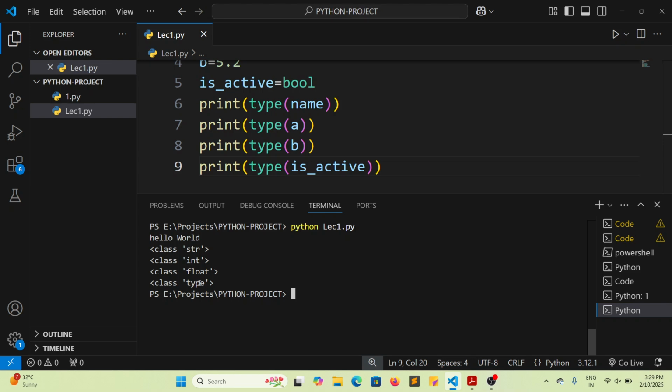So a variable is a kind of box in which we are going to store values. That value can be an integer value, a floating point value, a string value, or a boolean value. That depends on the users who are going to create that particular variable.